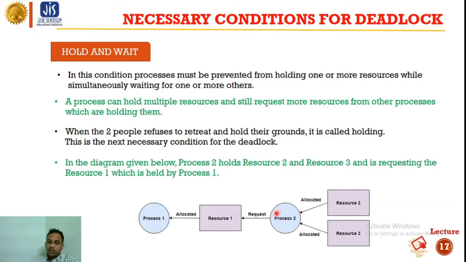Why does deadlock occur? This is process P2. Process P2 holds resources R1, R2 and R3, and it requires resource 1 to complete its execution or to complete its job, okay. But resource R1 is allocated to process 1, and process 1 will not release resource 1 until it completes its execution. So the deadlock condition arises, okay. So this is basically the hold and wait condition.